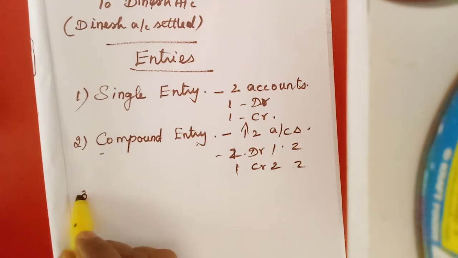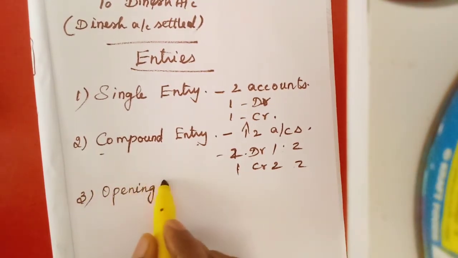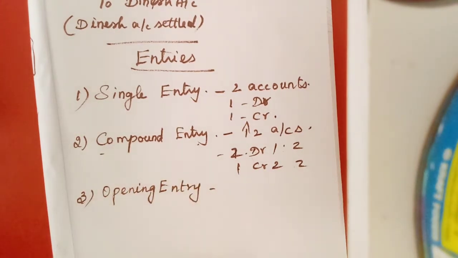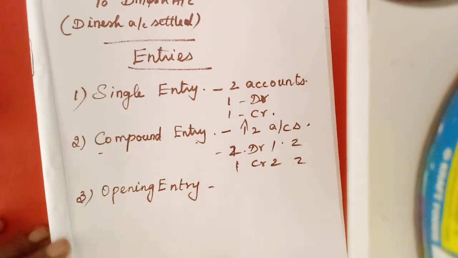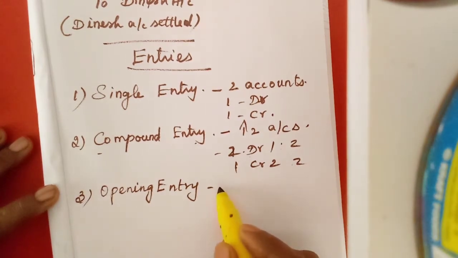Then third one, opening entry. I remember that I have taught you that each and every year at the end of the financial period we will prepare the final accounts, isn't it?